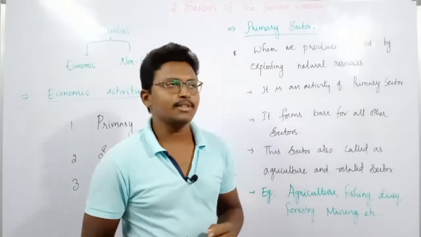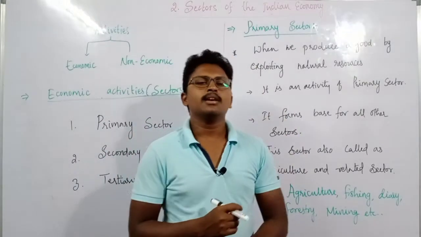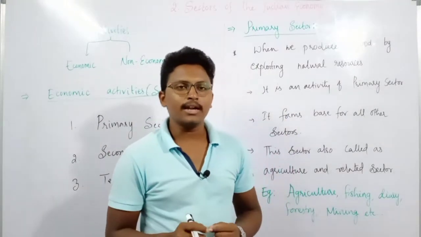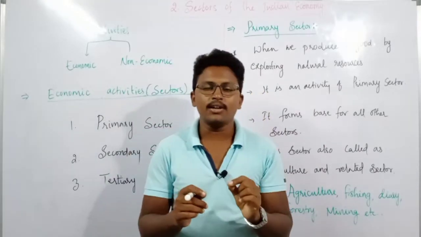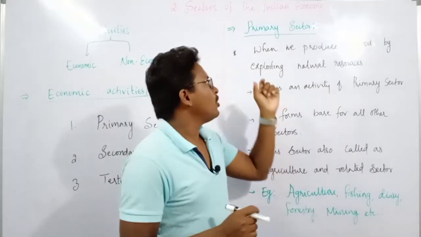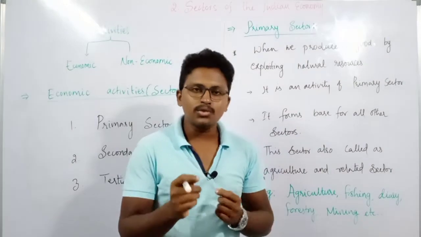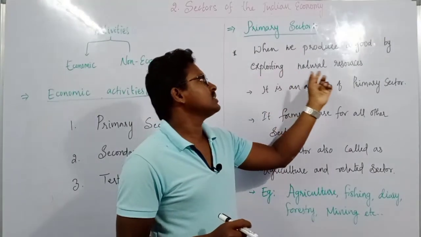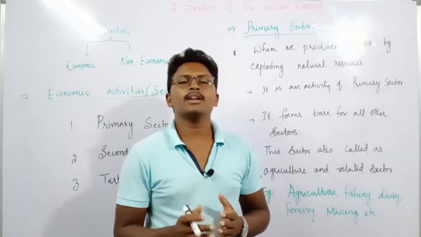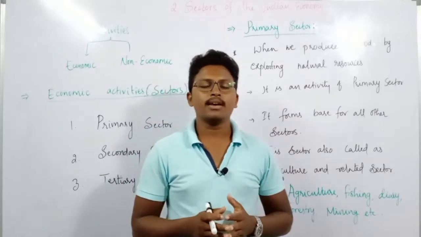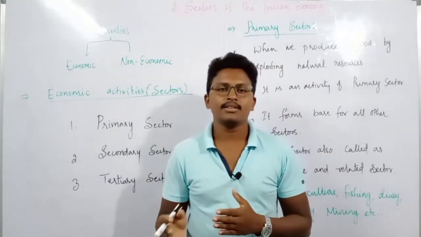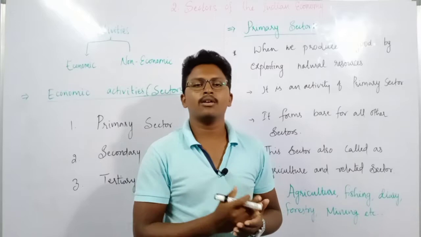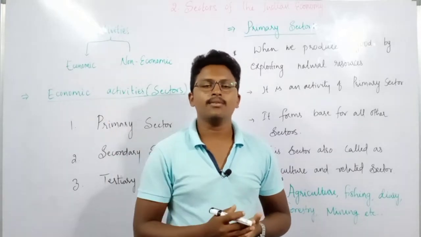So let us start with the first sector, that is primary sector. You all know that primary means what? The first one. All those activities where goods are produced by using natural resources, we can call those activities primary activities or primary sector activities. For example, take growing cotton.